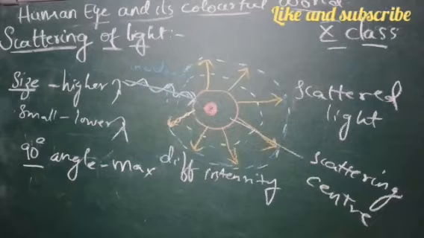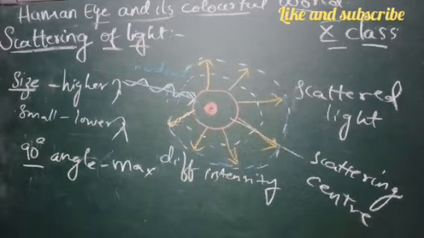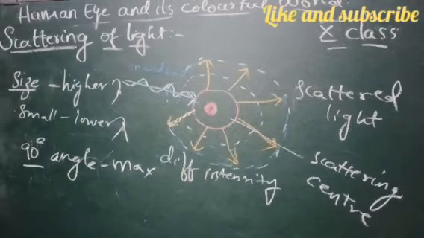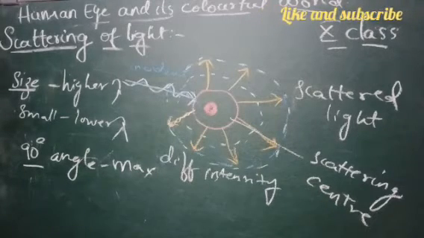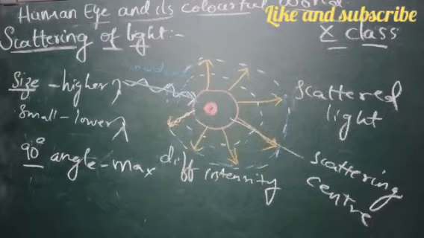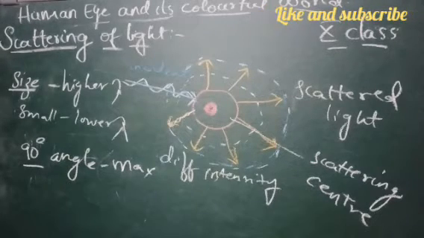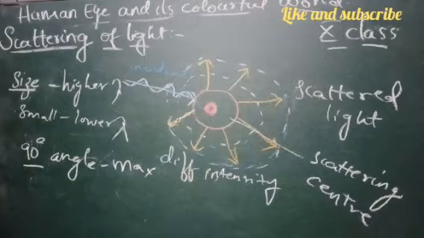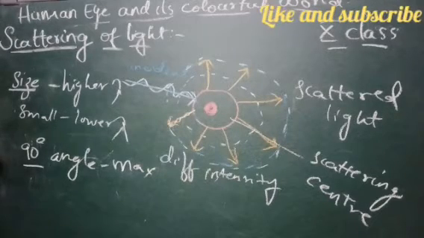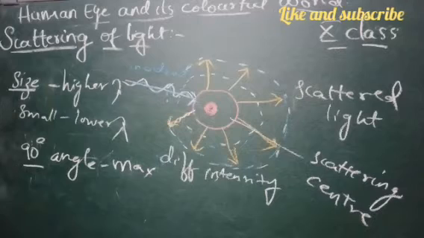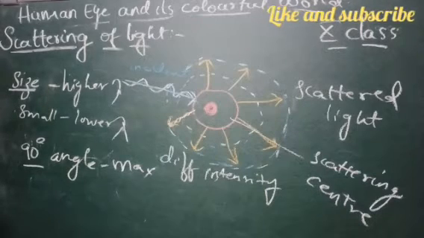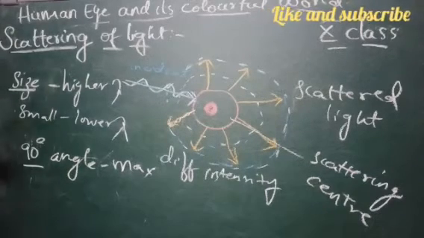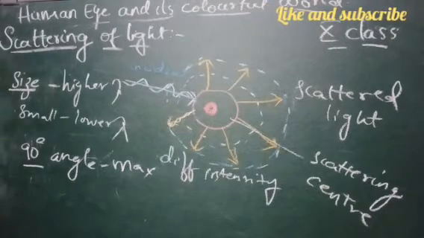The reason for the appearance of the clear blue color of the sky is this: when you look at the sky, it appears clear blue because you look in a direction perpendicular to the direction of the sun rays. The scattered light is the reason for the clear blue color when we look at the sky in a direction perpendicular to the sun rays.